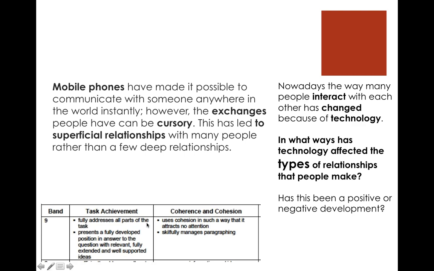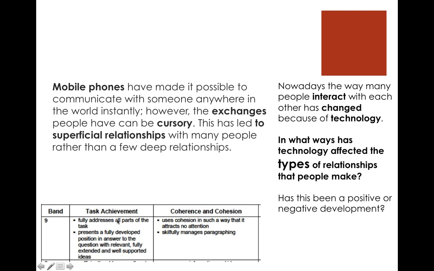Fully address all parts of the task. What it does is uses the paraphrase to show that we're talking about everything in the question. So we're talking about technology, we're talking about changes, that's here, have made it possible to communicate instantly. That's the change. Present perfect, has or have made it possible. There's the change. Technology is there. Types is here. That's a type of relationship. That's a type of relationship. And negative is implied. That means that we know this is negative.